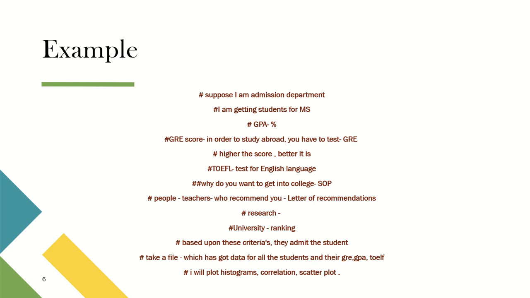SOP, a statement of purpose, explaining why you want to get into the college. LOR, the letter of recommendation, from the teacher who recommended you. Research and university ranking. Based upon these criteria, they admit the student. We take a file which has data for all students, their GRE, GPA and TOEFL. Then I will plot a histogram, correlation and scatter plot.